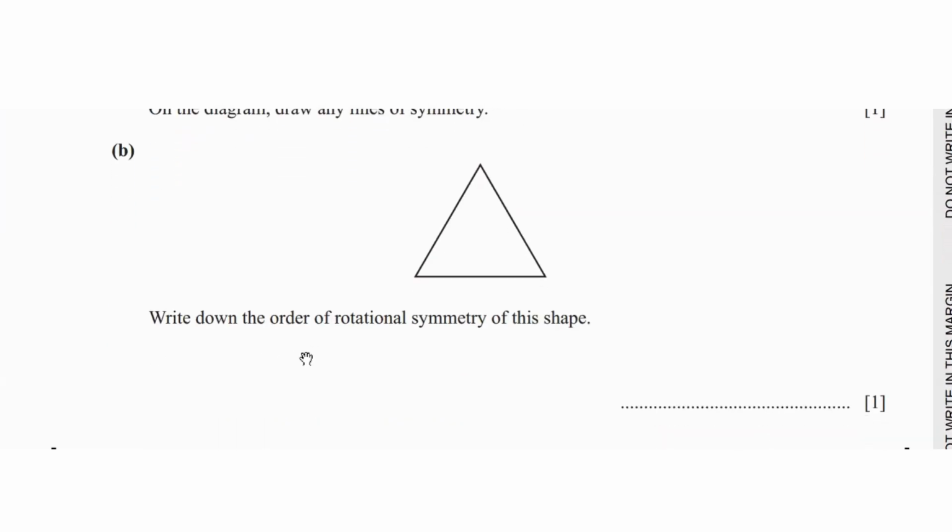Part B says write down the order of rotational symmetry of this shape. As you can see, this is an equilateral triangle because all sides seem equal. So the order of rotational symmetry of an equilateral triangle is 3.